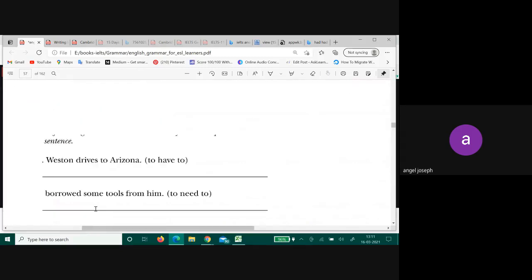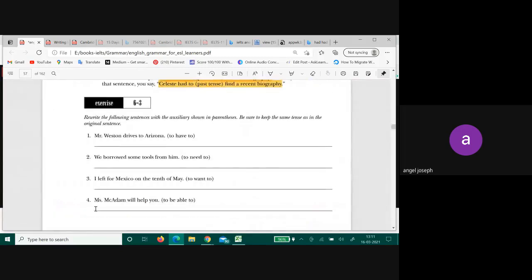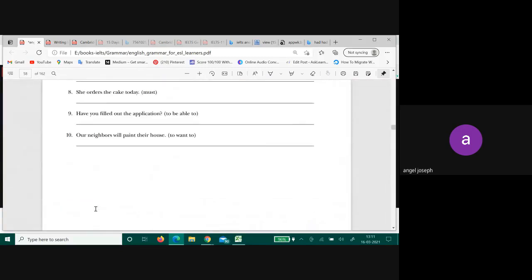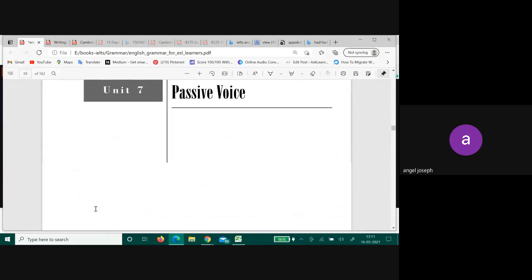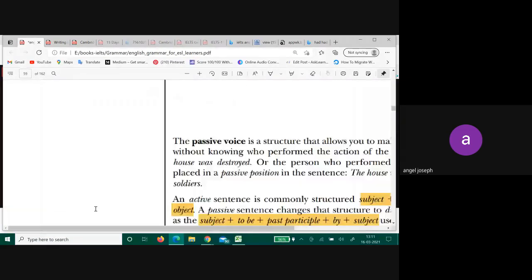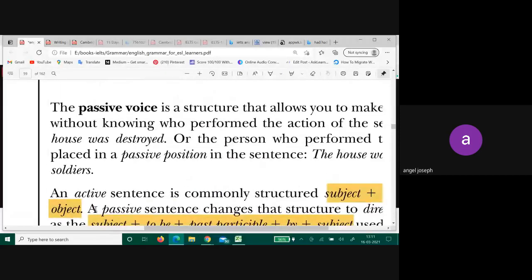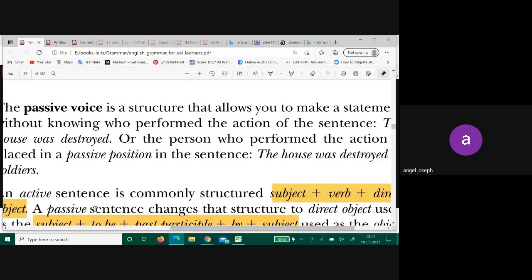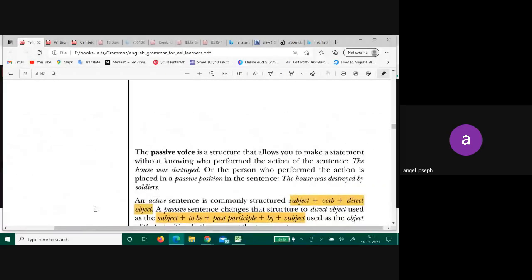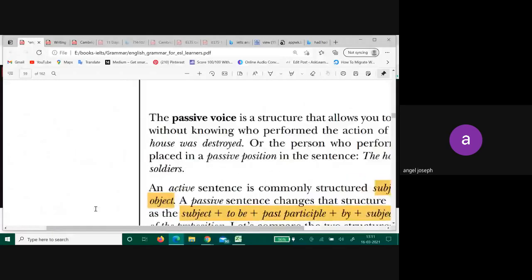So can I say that auxiliary verbs is over for us? Yes. Next chapter is passive voice.